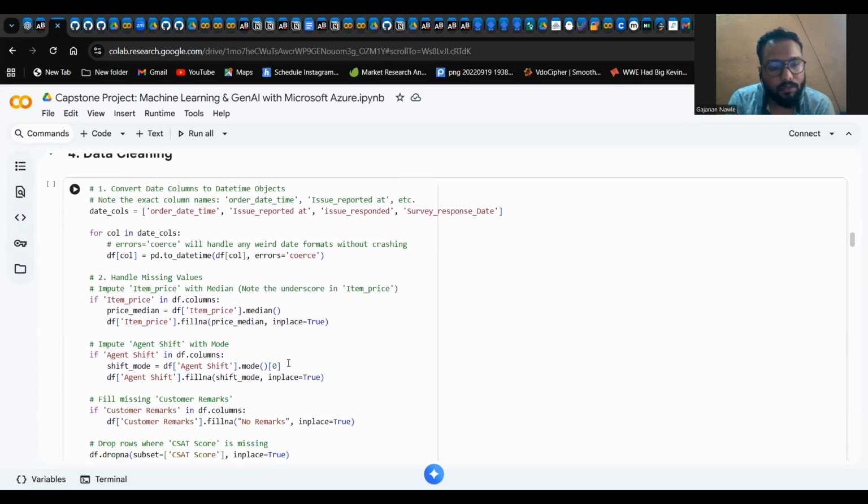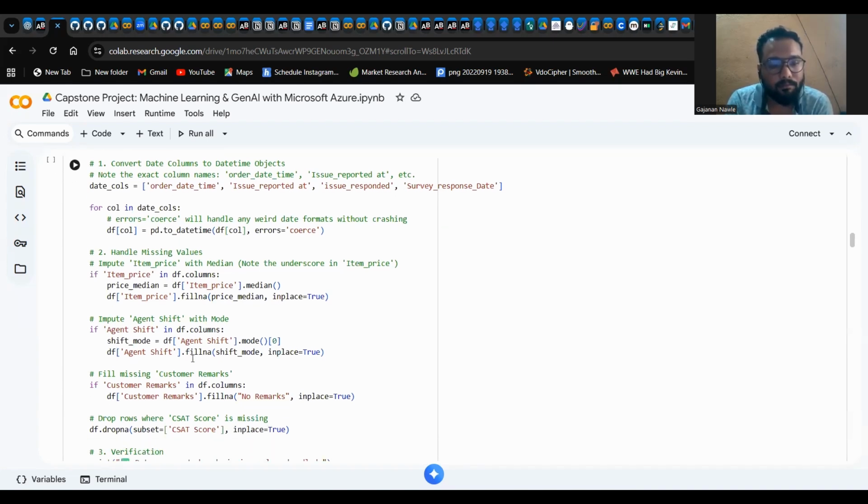In handling missing values, I have imputed item price with median and not mean because in e-commerce, item prices are heavily skewed. So one high budget item or any expensive laptop can change the mean, but median is robust, so we use median.